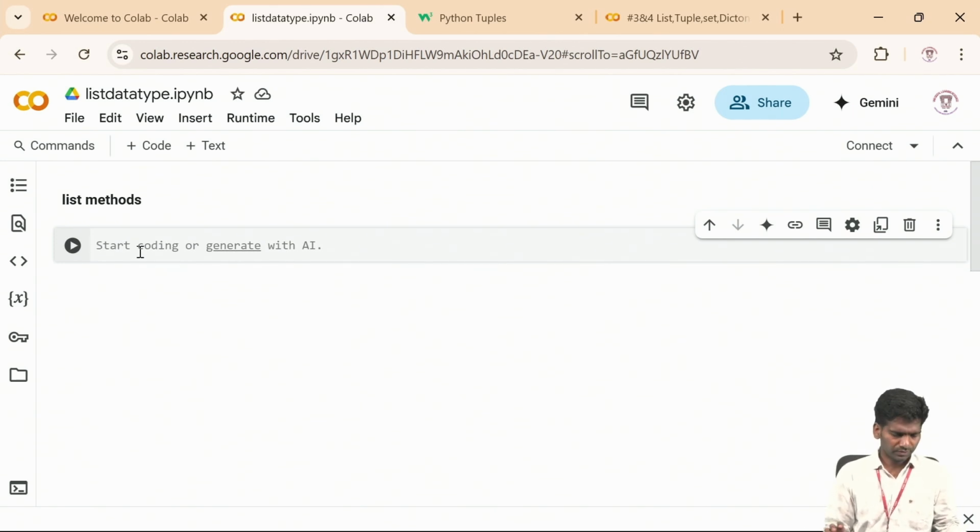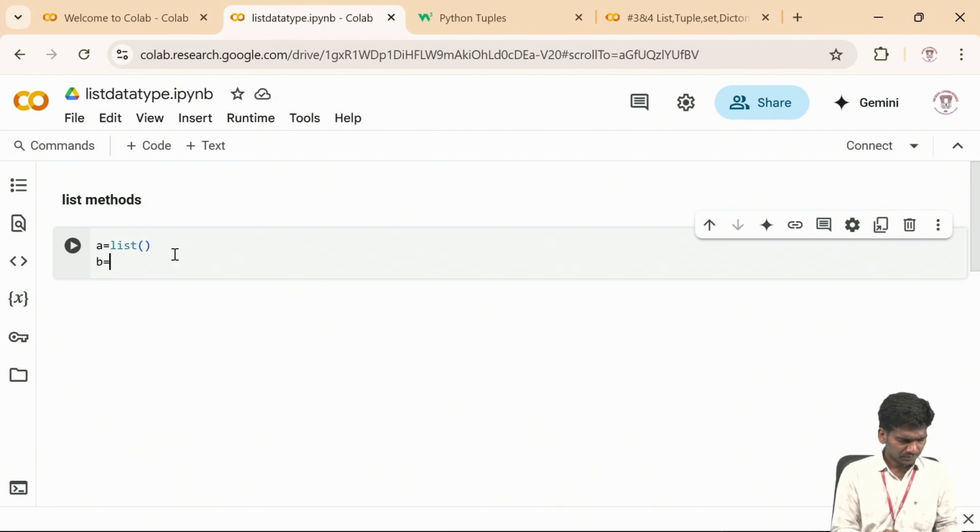First we need to declare a list, so I'm defining a variable. There are two ways to declare a list. One is you can declare a variable and use the list keyword. If you use the list keyword, the list will be created. The other one is we can simply define a variable and give square brackets. Now you tell me how many lists I created here. There are two ways to create a list: one is using the keyword list with parentheses, and the other is using square brackets.